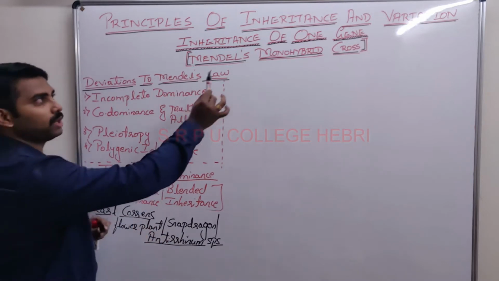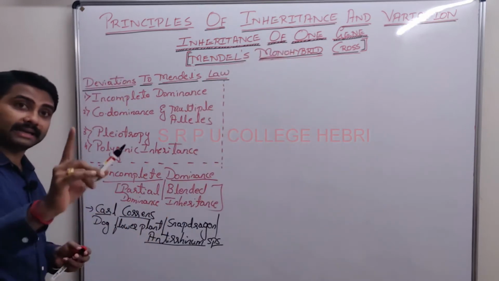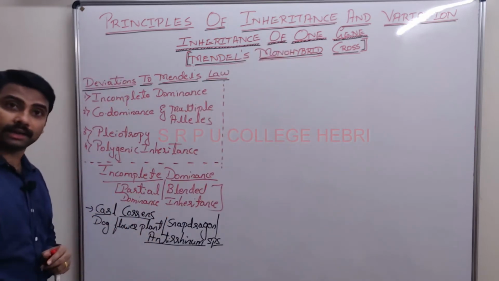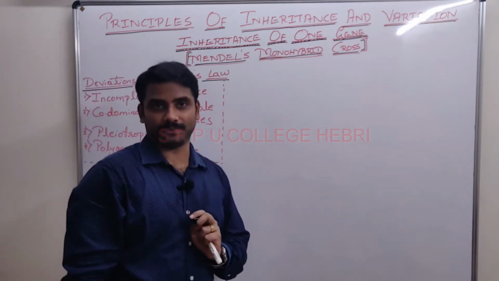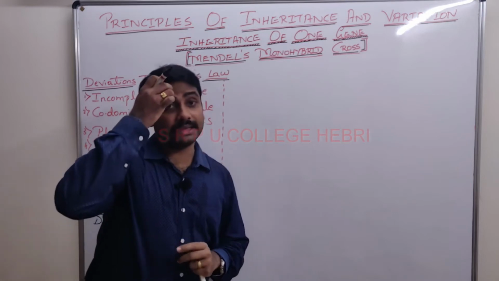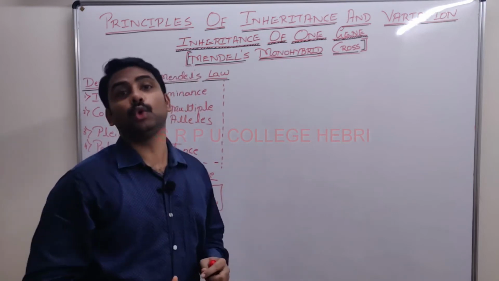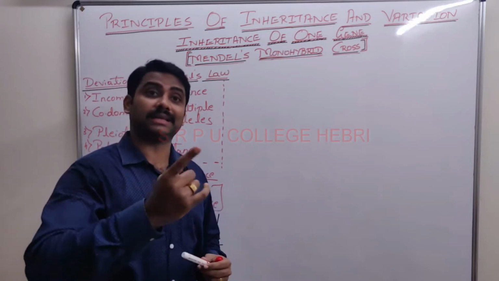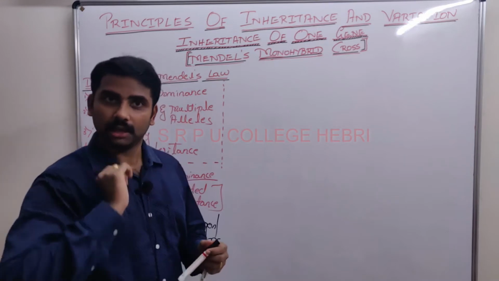So he is doing which cross? Monohybrid cross only. So how many characters does he have to select? One character. He selected flower color as the character. Flower color in the dog flower plant was available in two traits: the red flower and the white flower.